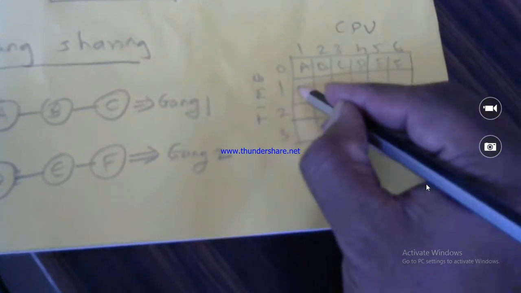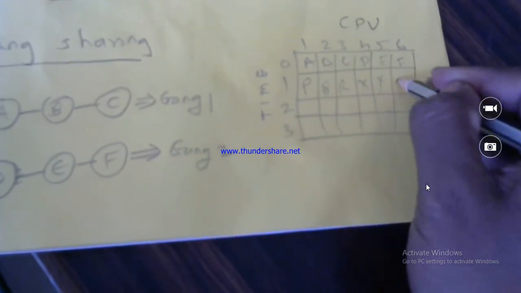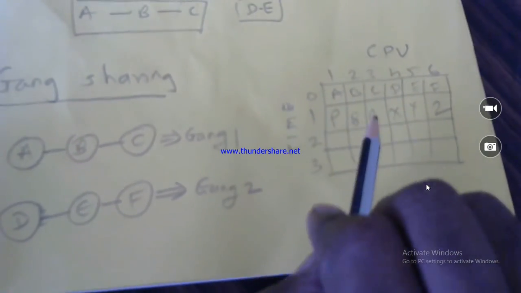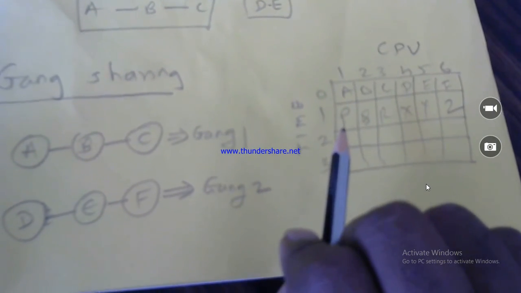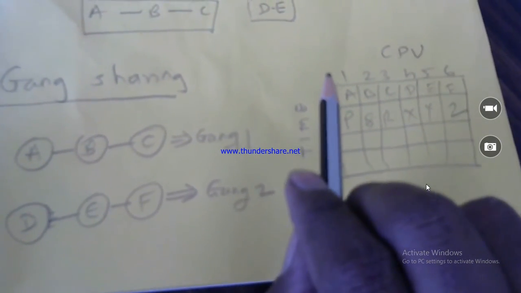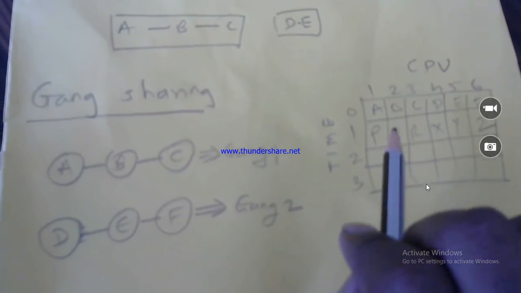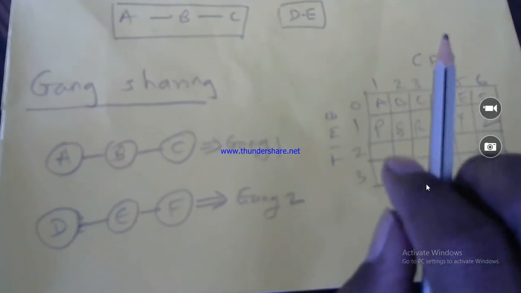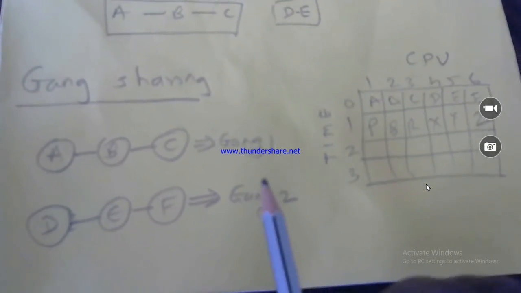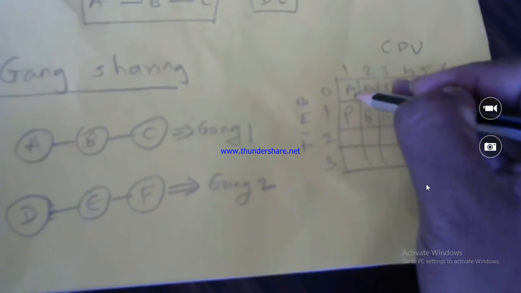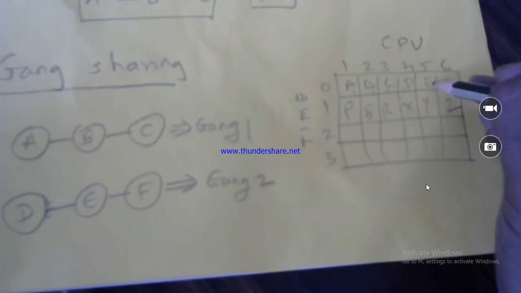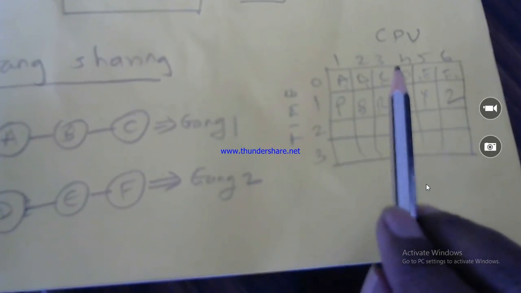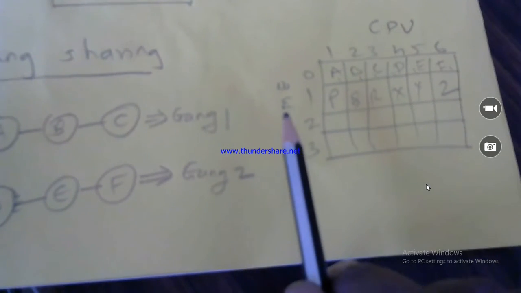if the next processes PQR and XYZ come for execution, then time slice 1 becomes available for them, and the processors will check at time slice 1 which processors are there, then start to execute them. But suppose A1, B1, C1, D1, E1, F1, some part of these processes gets executed, right?